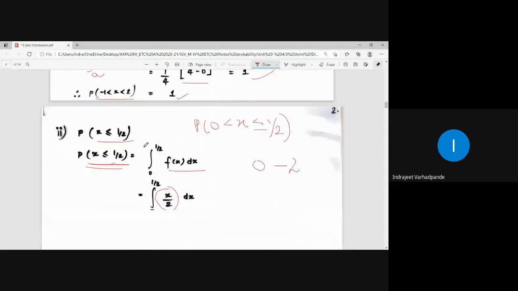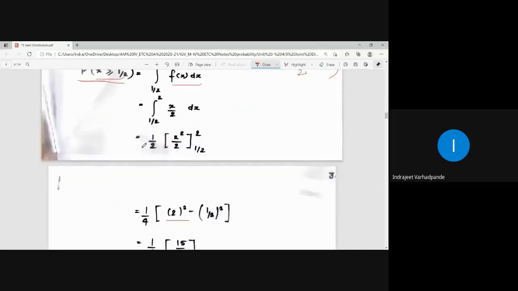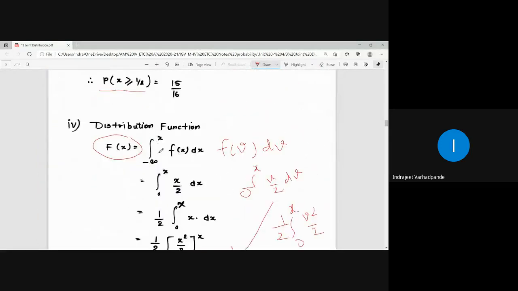and the distribution function. For the distribution function we use the formula minus infinity to x f of x dx or f of v dv, and later on we integrate it up to x. I told you that whenever we have the distribution function to be calculated, it is to be done up to x. So it will be from minus infinity to x, that means 0 to x. And accordingly we integrate the function.